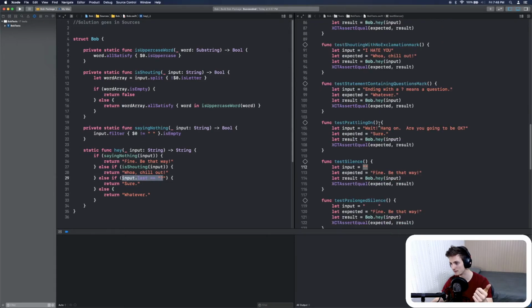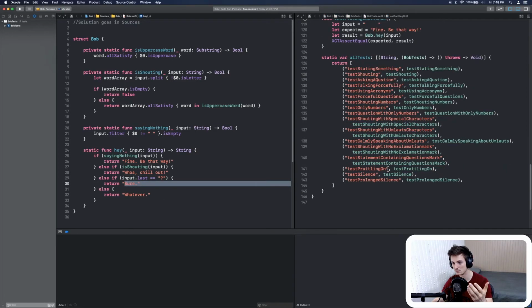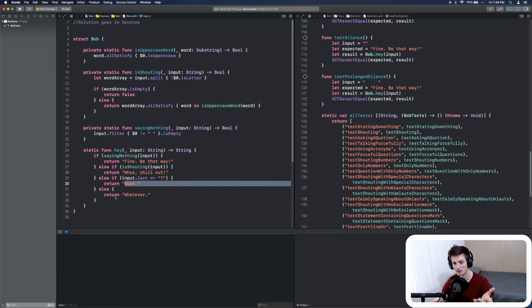Then, according to the test cases, if the sentence ended with a question mark, Bob always says "Sure." And if we have another sentence that didn't match any of the previous requirements, then we return "Whatever."